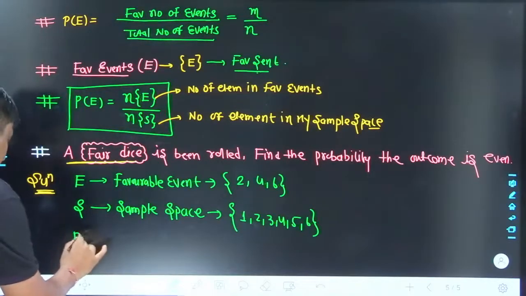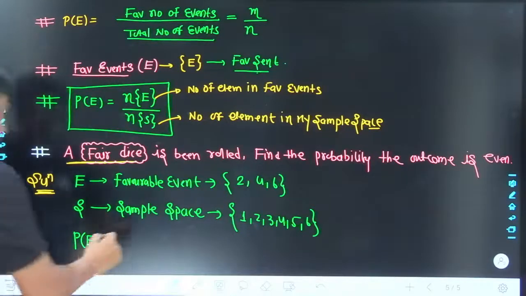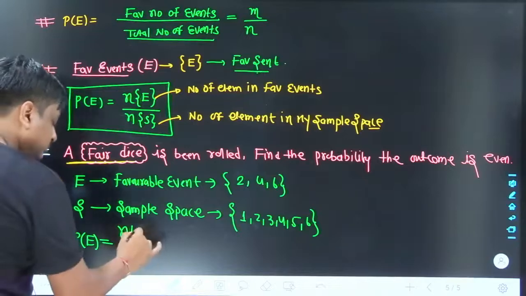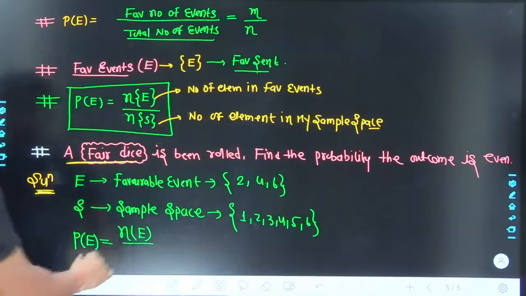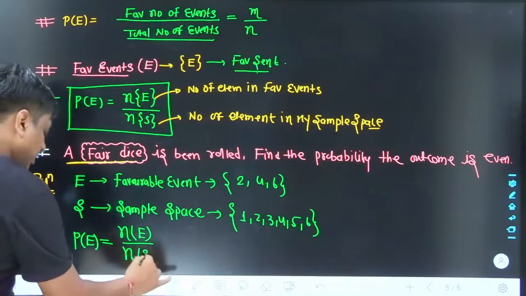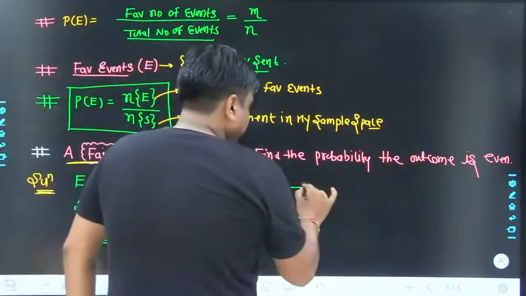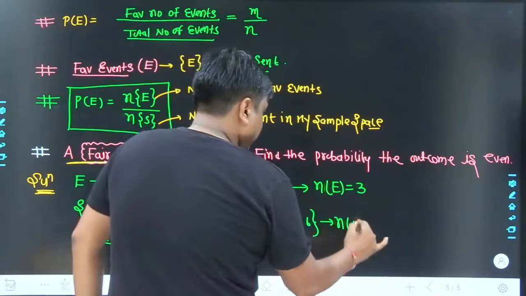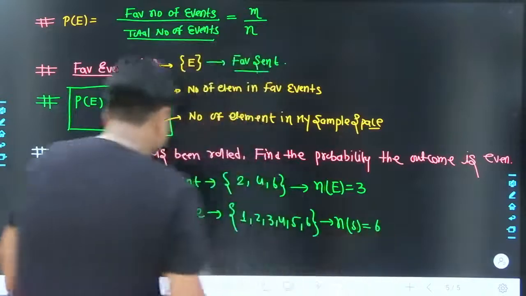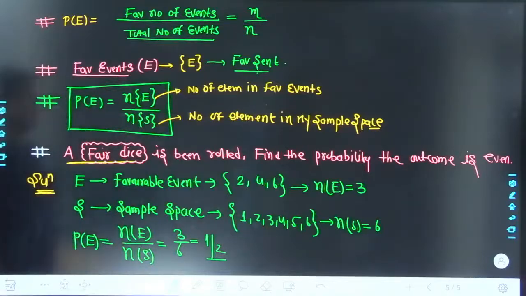And at last we had been looking for the probability for the occurrence of my favorable event, P of E, and this has been defined as the number of elements associated with set E divided by the number of elements associated with your sample space. N of E, how many total elements are part of this set, is 3. How many total elements are part of this sample space, is 6. So the result is simply 3 divided by 6, and that is 1 divided by 2.